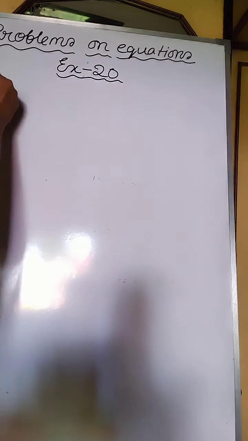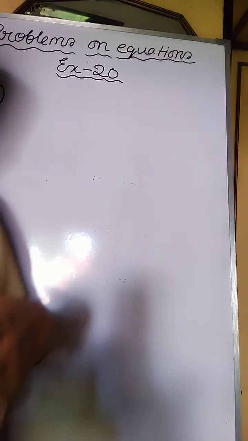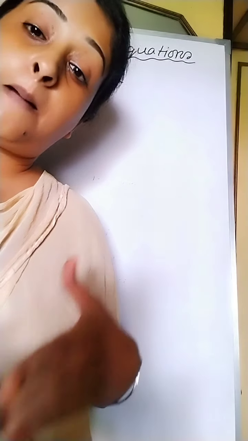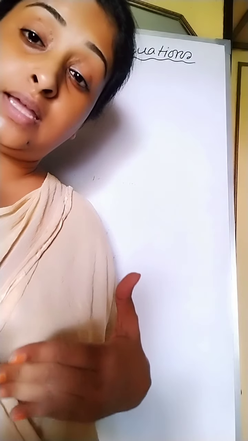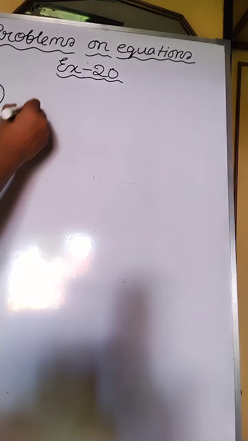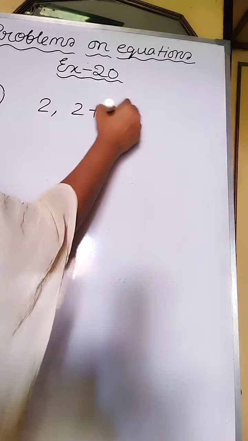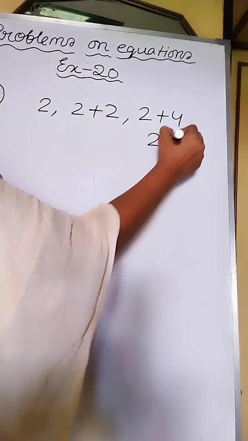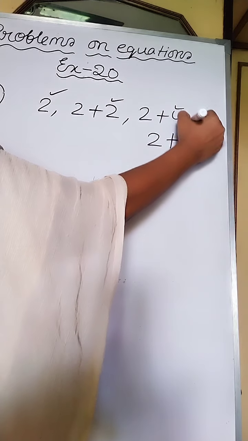The difference between the first sum and the second sum is that in the first sum we have taken 3 consecutive numbers, but in the second sum we are going to assume 3 consecutive even numbers. That is, if the first number is 2, the second number will be 2 plus 2, the third number will be 2 plus 4, and the fourth number will be 2 plus 6. Even numbers you have to add.